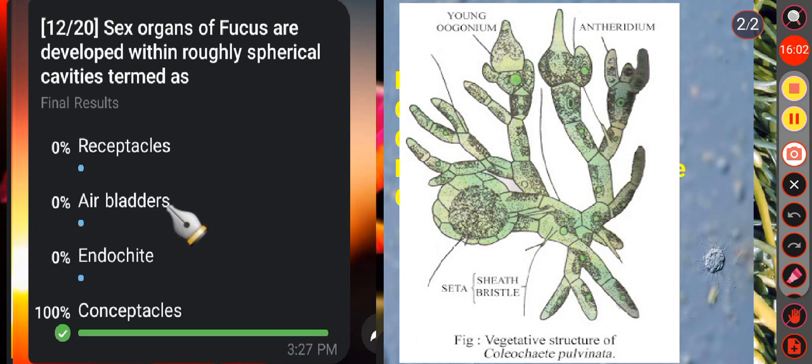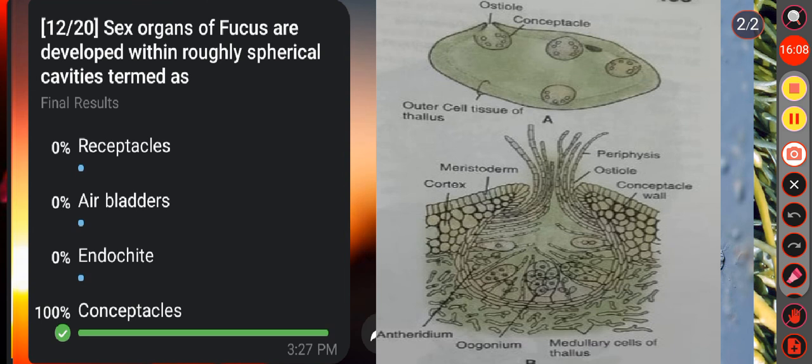Option B, air bladders. Option C, endocyte. Option D, conceptacles. Here the correct answer is option D, that is conceptacles. The conceptacles are reproductive cavities in Fucus that contain male and female reproductive organs. And each conceptacle opens to the exterior by means of a pore called ostiole. Okay, so here the correct answer is option D.